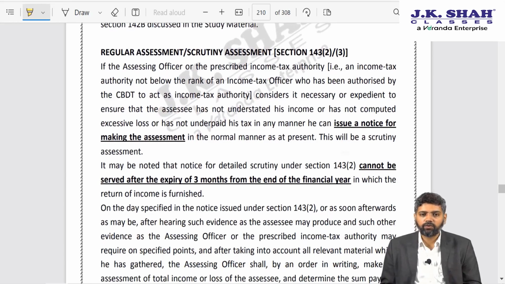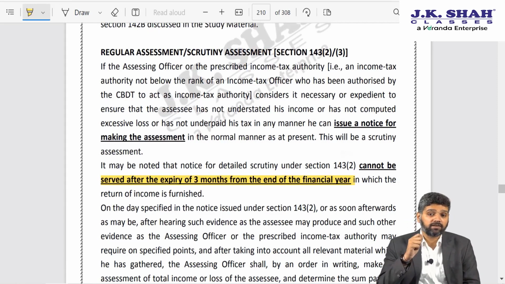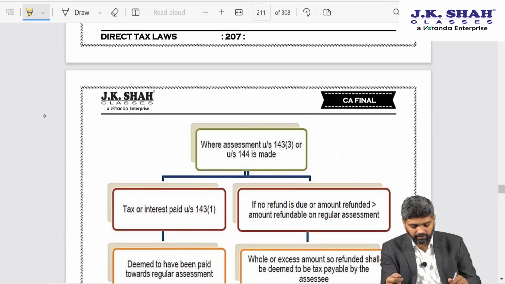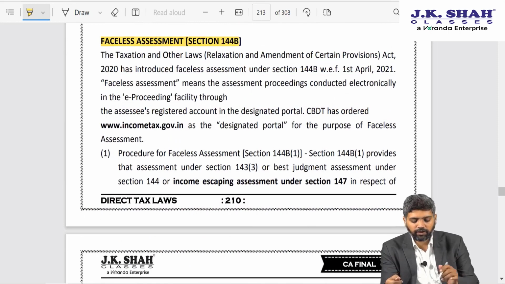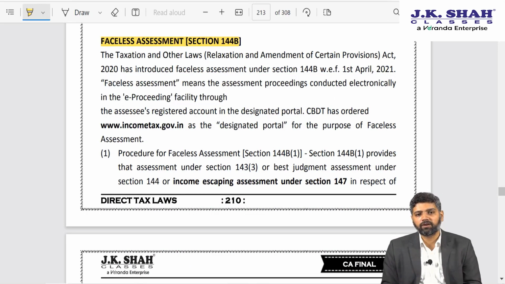Scrutiny assessment, we know since last year itself the time limit for service of notice under 143(2), that is the initiating notice for scrutiny assessment, is 3 months from end of relevant financial year. Section 144B, faceless assessment, we have covered in depth. If you remember that chart we have given regarding the procedure of faceless assessment.